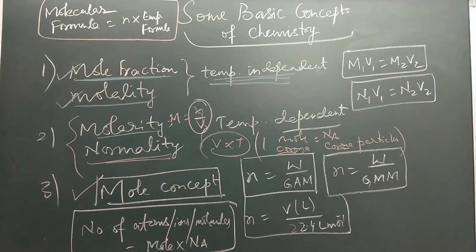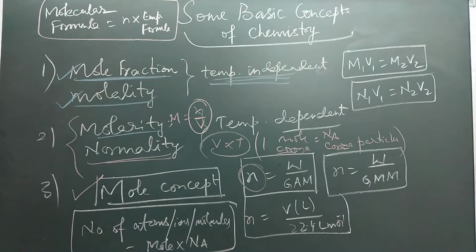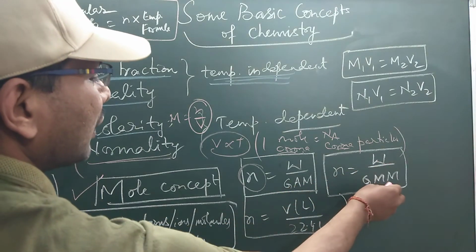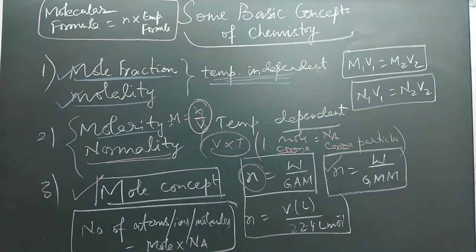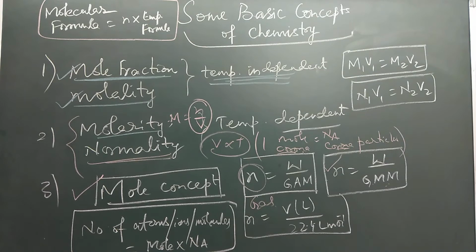Now coming to how to find the number of moles. The number of moles is given by weight by gram atomic mass. This formula is used for atoms. Number of moles is weight by gram molecular mass for molecules or compounds. And for gases, number of moles is the given volume in liters by 22.4 liter per mole.